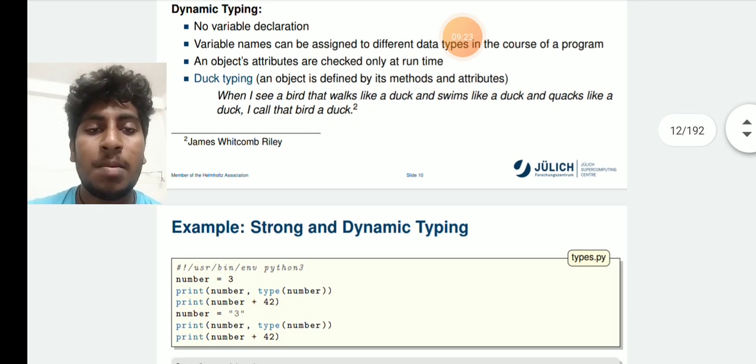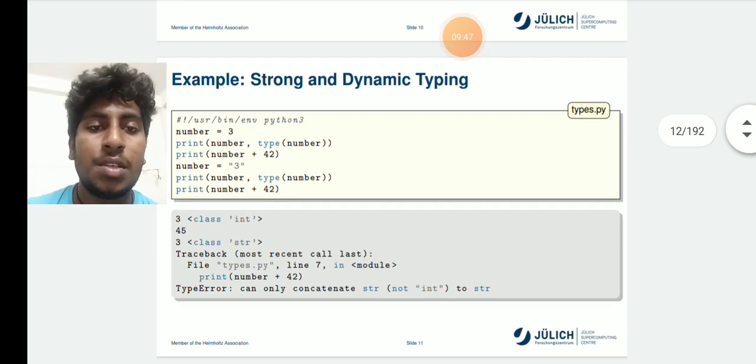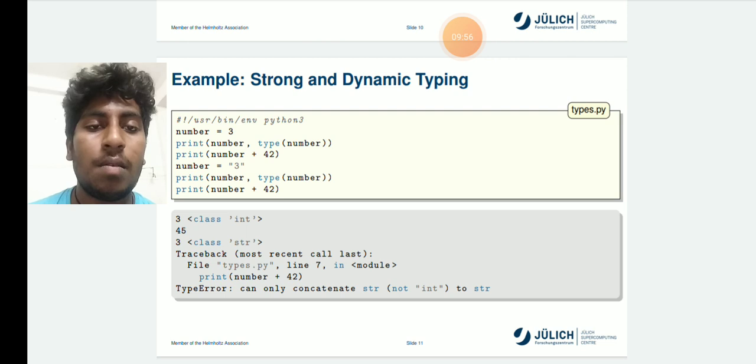Example of strong and dynamic typing, see figure 1: #!/usr/bin/env python3, number equals 3, print number, print type of number, print number plus 42. Here the result is 45 for the integer, and adding a string and an integer gives a traceback, a type error.